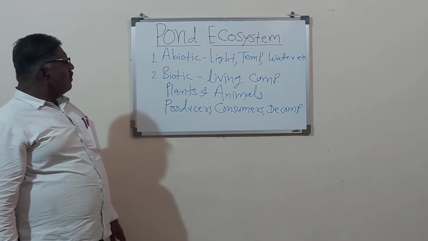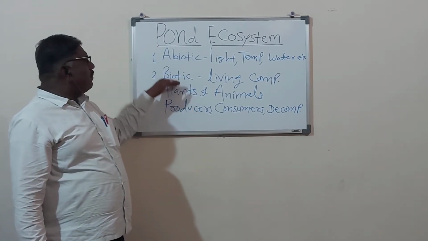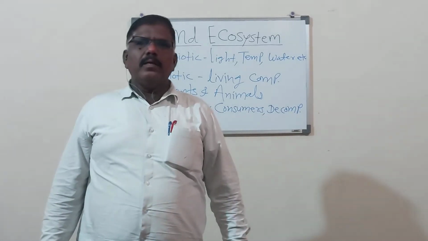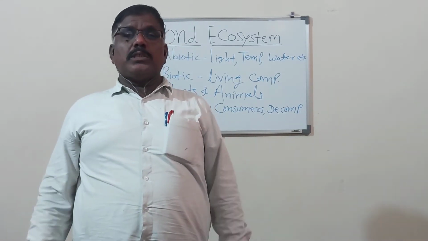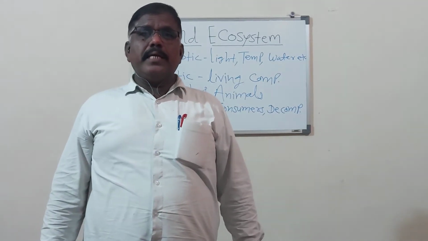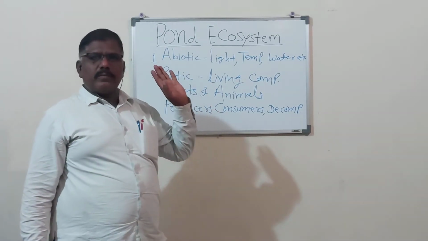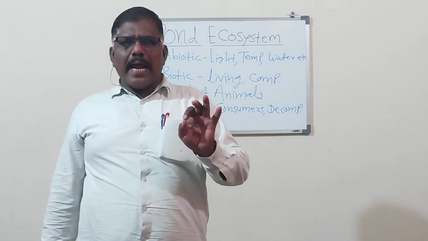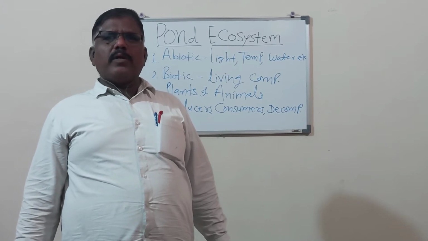So the abiotic components depend on the biotic components and the biotic components depend on the abiotic components. When studying any type of ecosystem, we have to remember there is the abiotic component and the biotic component. As per the ecosystem type, there is a slight difference between the abiotic and biotic components.